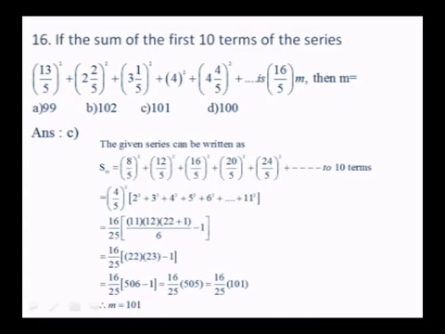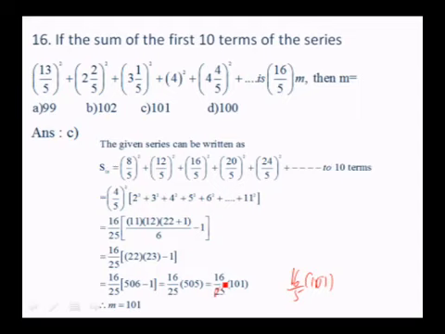If you cancel the 16 by 25 with the 5, you get 16 by 5 into 101. So the answer is m is equal to 101. He has given 16 by 5 m and asked what m is. It is m is 101. If you cancel the 2, you will get 16 by 5.